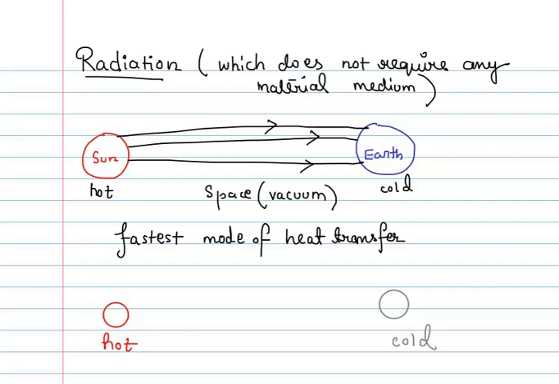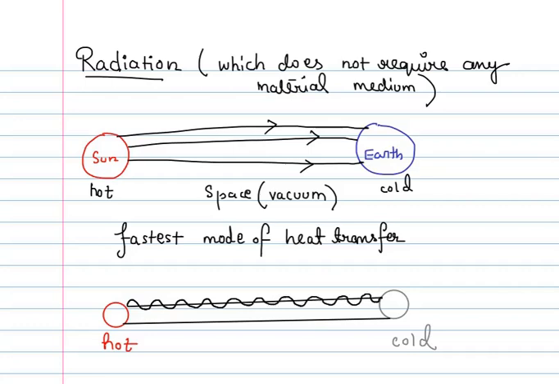The heat travels from the hot body to the cold body along straight lines, and when it travels along these straight lines, it does so in the form of waves, like this.